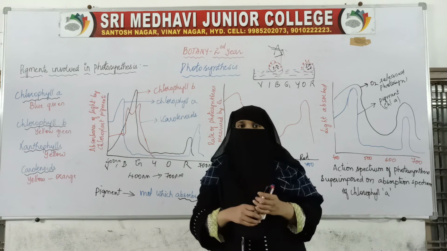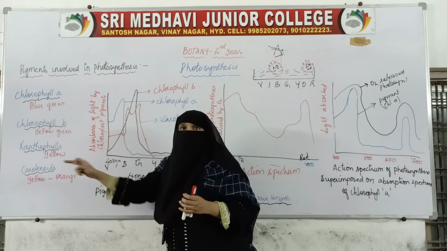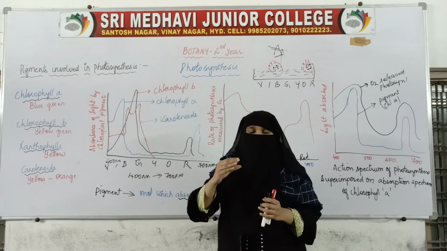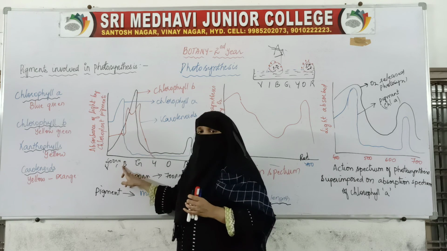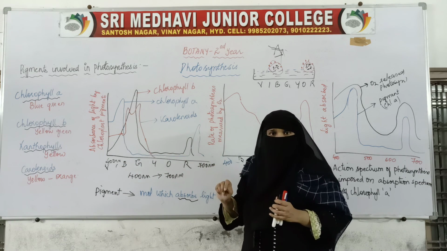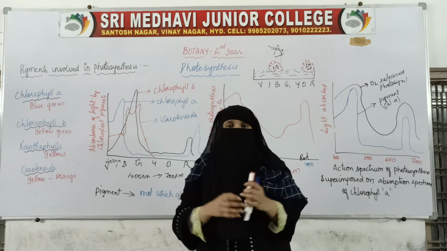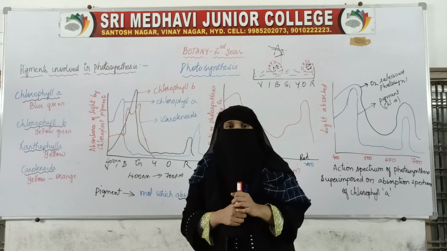So we say that different pigments help in absorption of light, and chlorophyll A absorbs maximum light at blue region and red region, and that is why the rate of photosynthesis is more, and oxygen production is also more at blue region and red region.